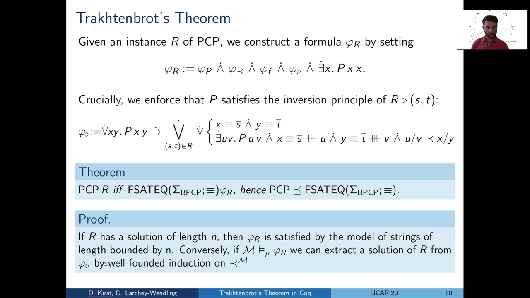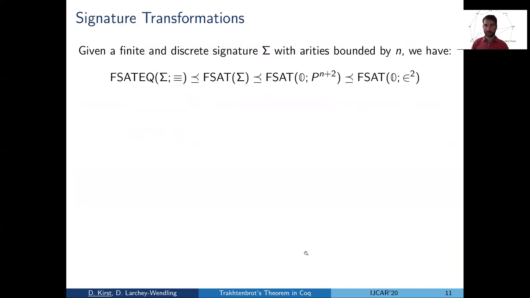And the idea of what we're doing is that we just iterate the inversion principle until we have the full solution at hand. And iteration means well-founded induction on the ordering. And why is that possible? Well, because the type is finite, so the ordering is well-founded. Okay, so by now we basically have proven Trakhtenbrot's theorem.